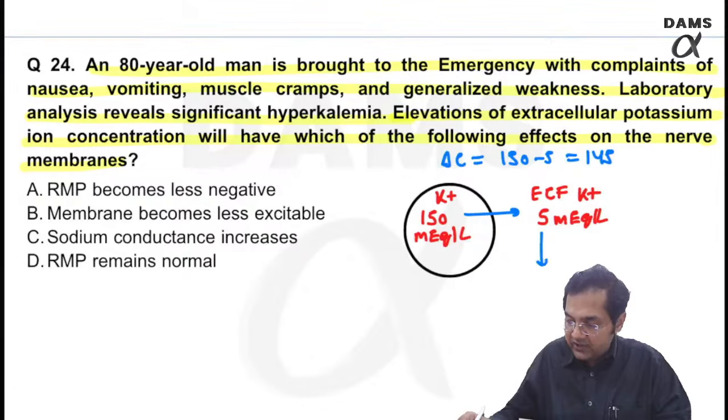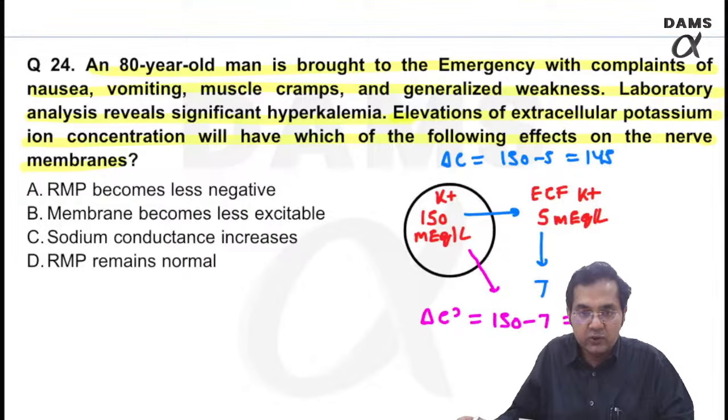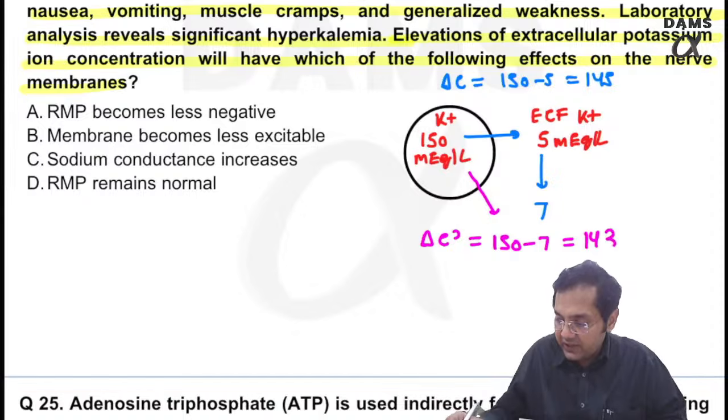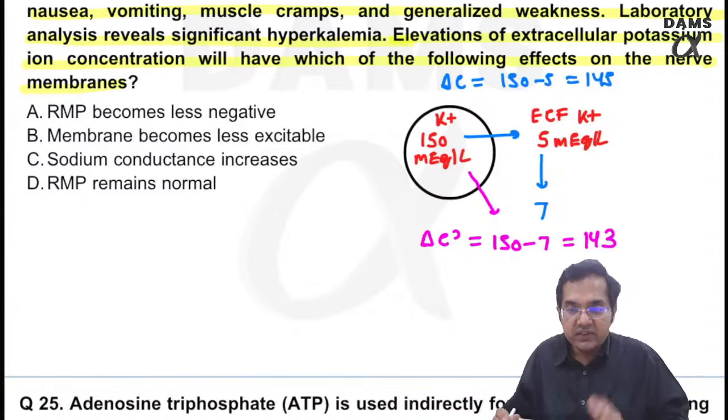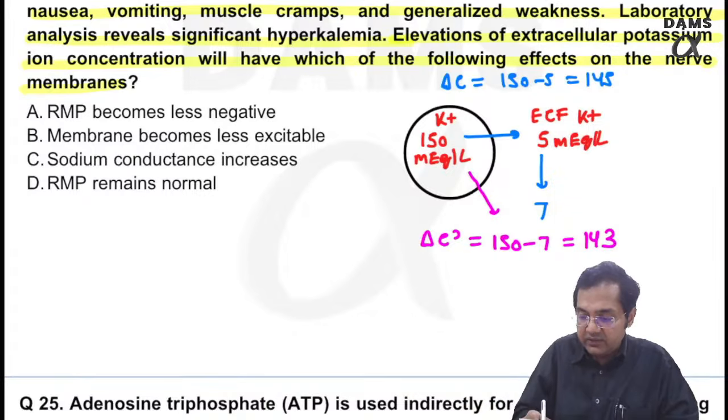Now the potassium has increased from 5 to, let's say, 7. If the potassium increases from 5 to 7, what is the new delta C dash, concentration gradient? Answer is 150 minus 7, only 143. So please understand, in comparison to the earlier situation, with hyperkalemia there is now a decrease in concentration gradient.